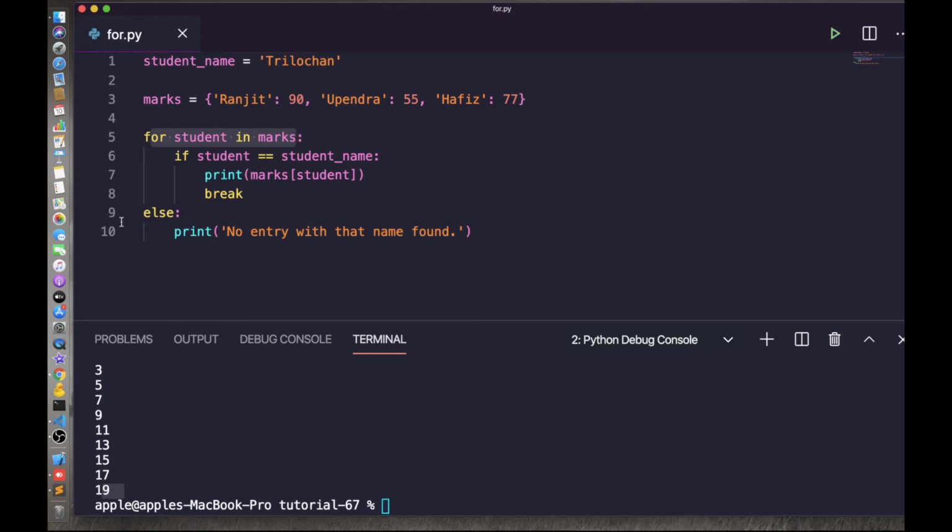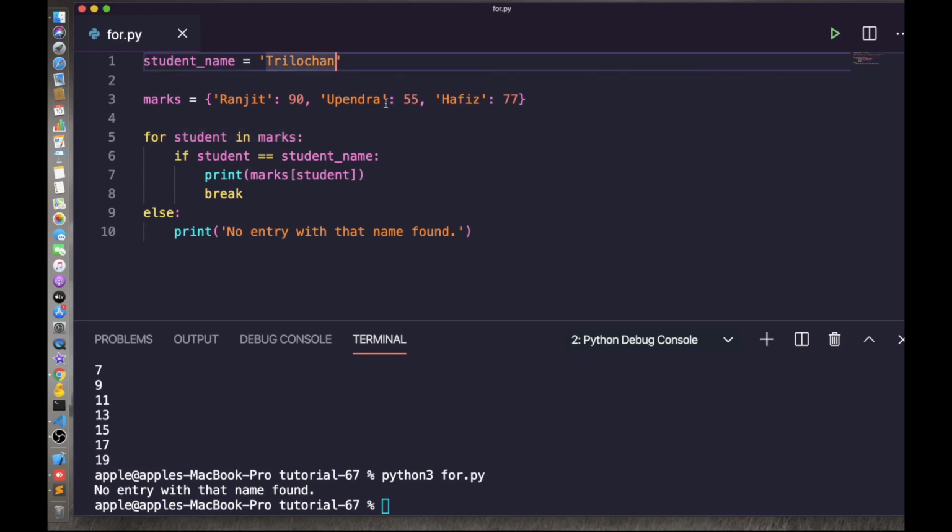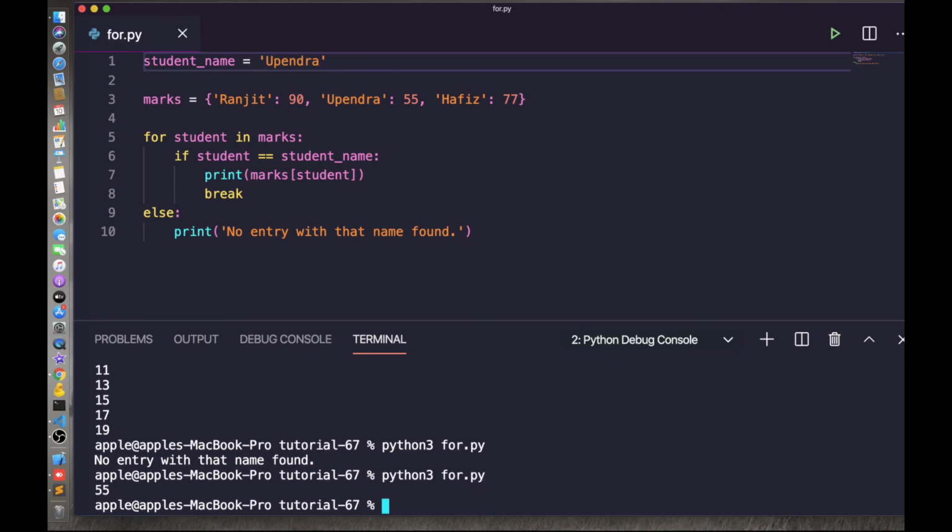Let's execute this one. Here it is, no entry with the name found. If you change it to the name of an existing entry, like Upendra, it will give you the result. Let's execute this one also. Here the output is 55 with the break statement. If this is not matched, it will go to the else part. So in the for loop we also have the same else statement or else block.